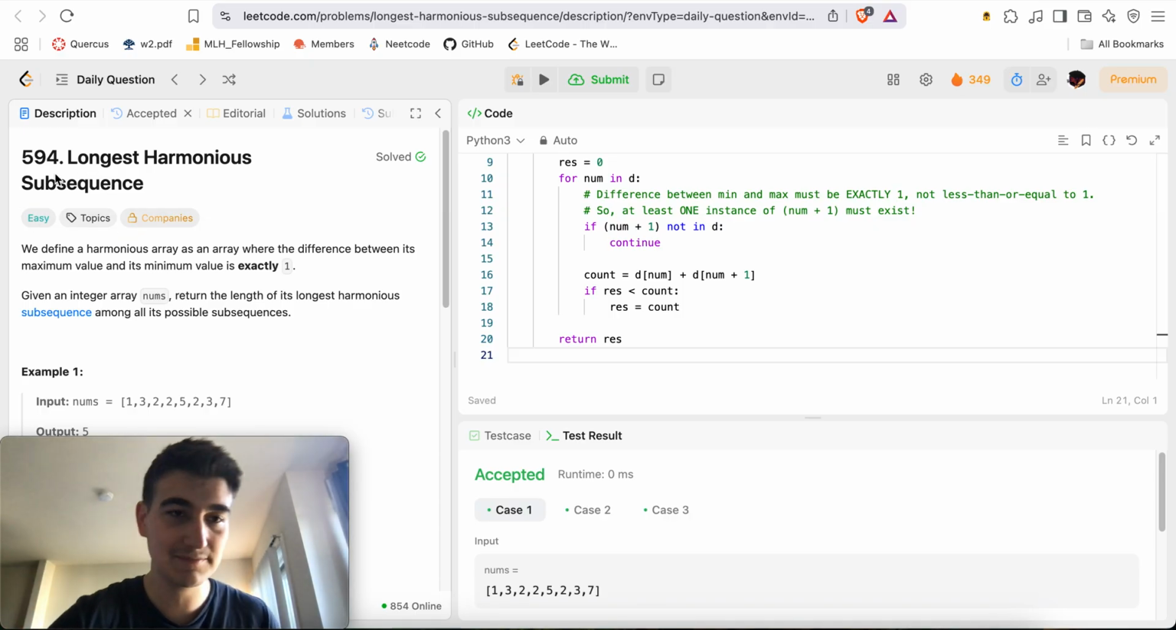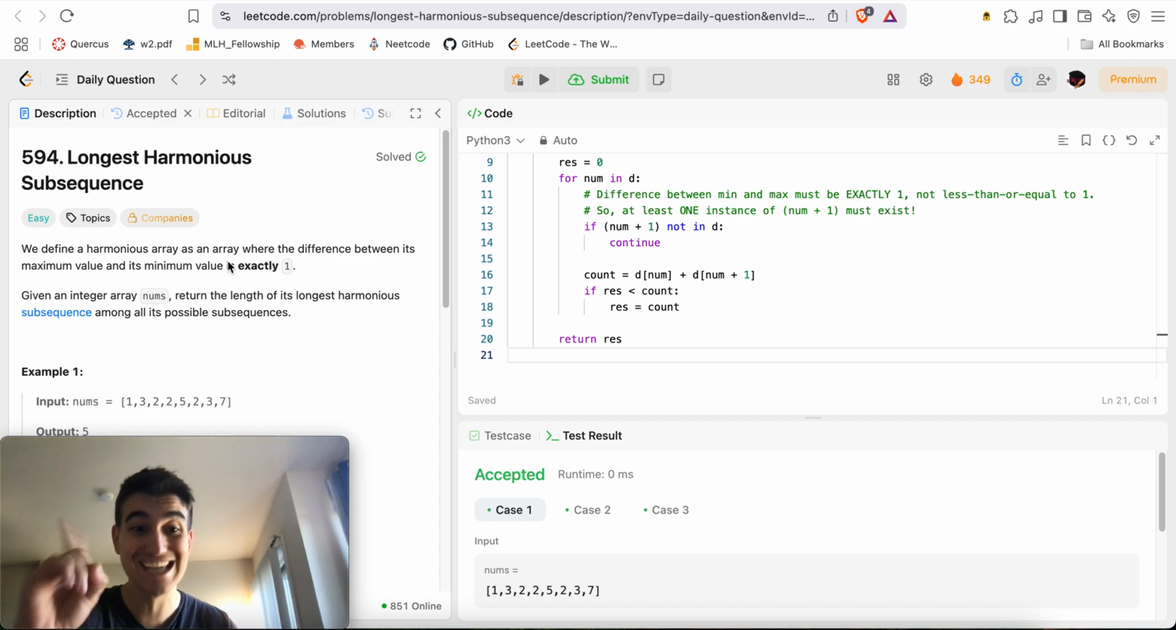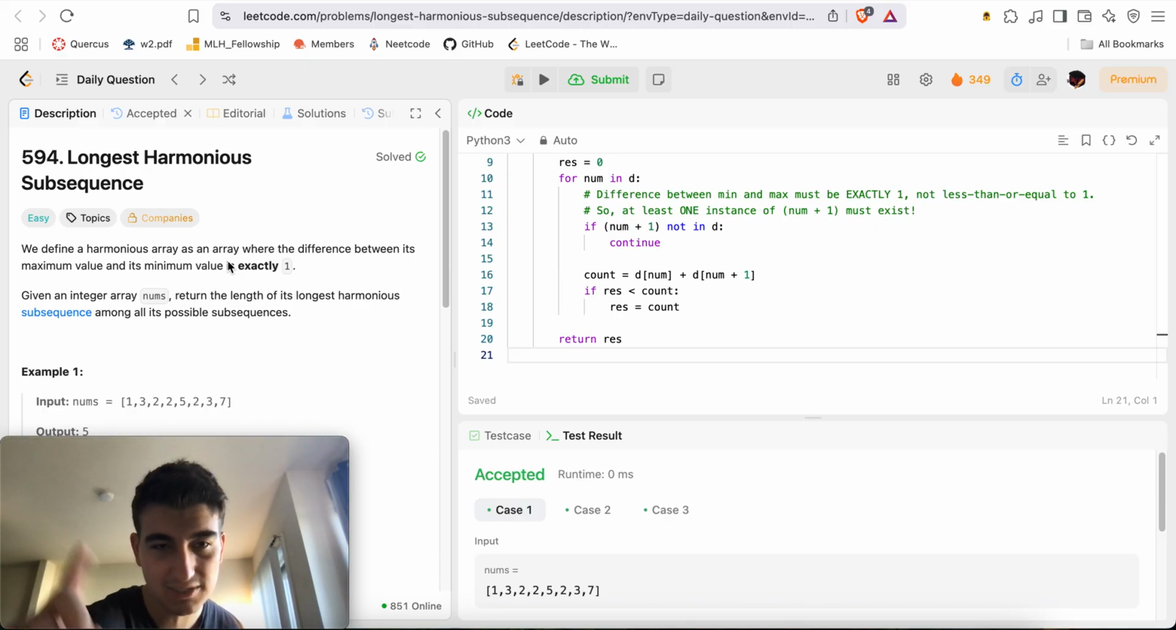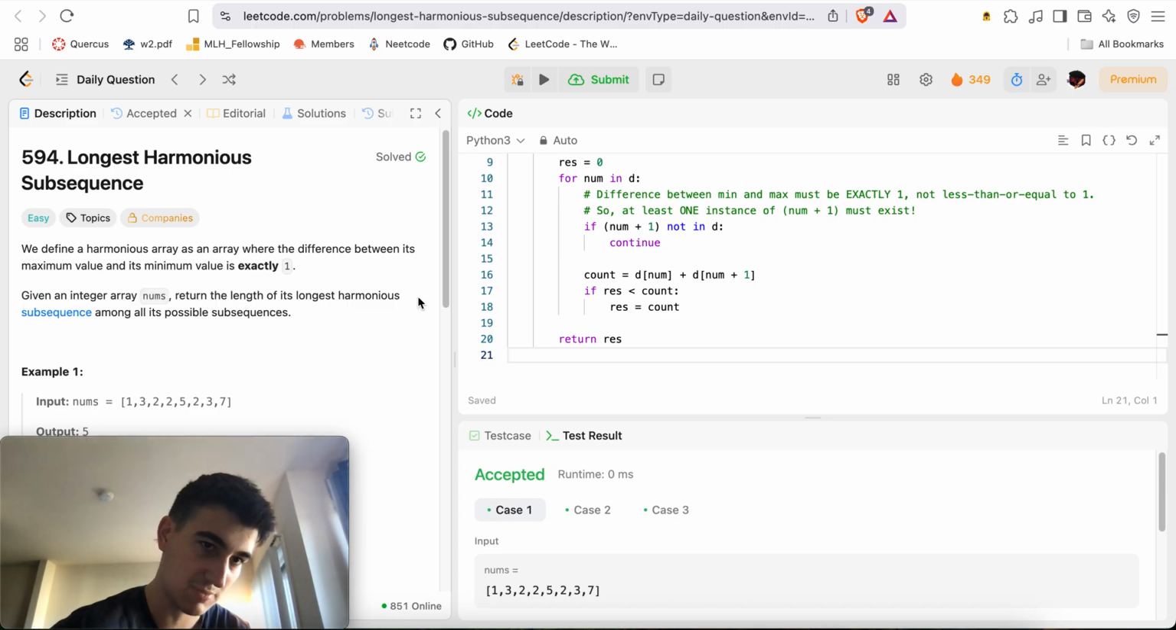So let's see. This problem was essentially find the longest harmonious subsequence. We defined a harmonious array as an array where the difference between its maximum and minimum value is exactly 1. Not less than 1, not more than 1, exactly 1, right? So 0 doesn't count, so a length 1 array doesn't count because the minimum and max are the same number itself, right? It must be exactly 1 difference.